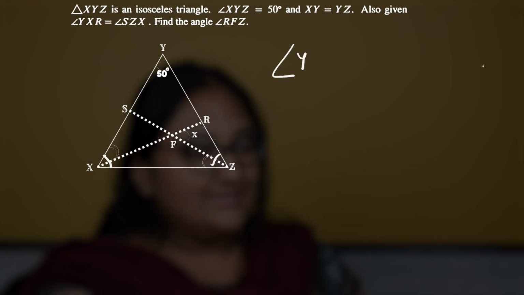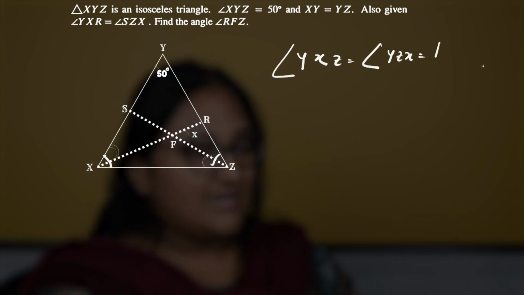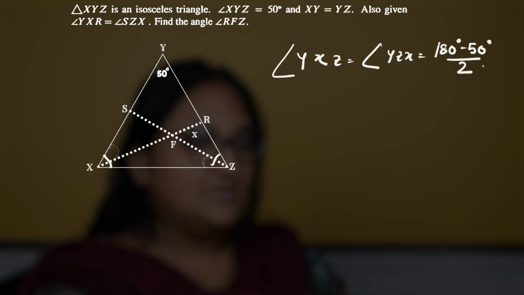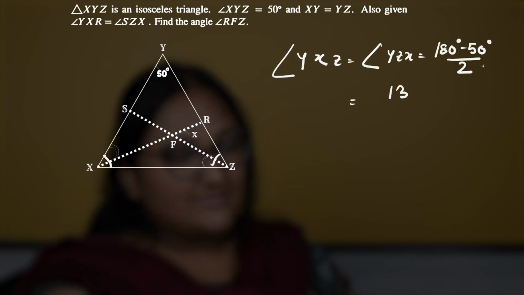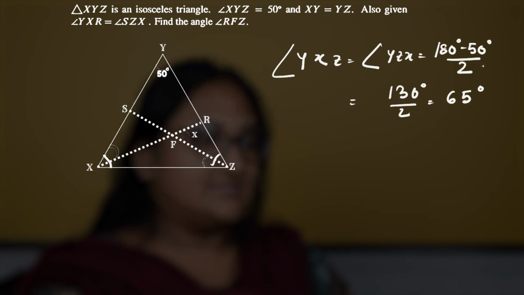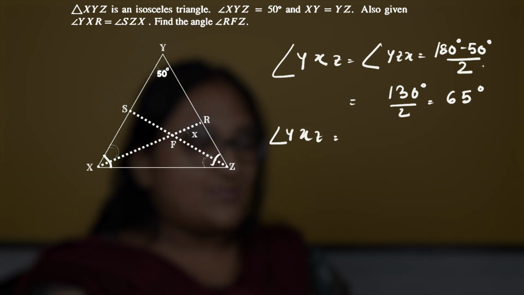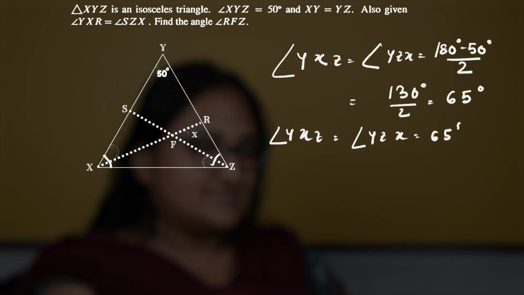So angle YXZ, which is equal to angle YZX, is nothing but 180 degrees minus 50 degrees, divided by 2, because the sum of all the angles of a triangle is 180 degrees. So that's 130 degrees divided by 2, which is 65 degrees. So we already got the measurement for these two angles: angle YXZ and angle YZX are equal to 65 degrees.